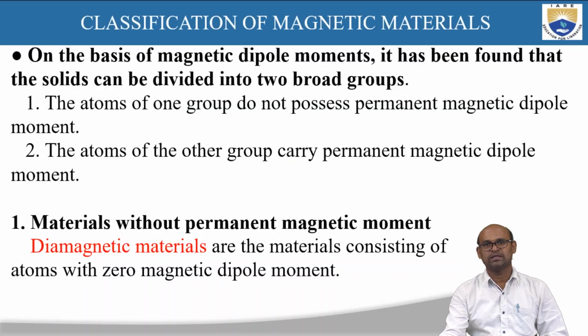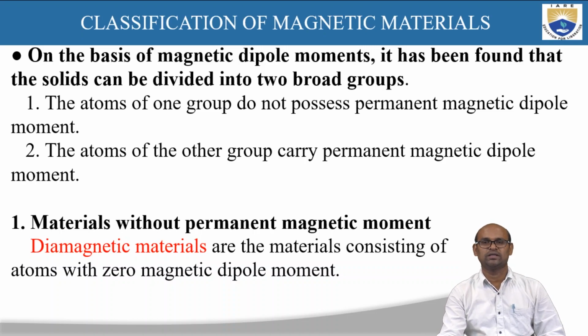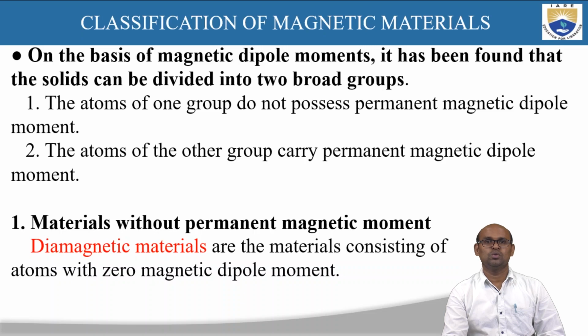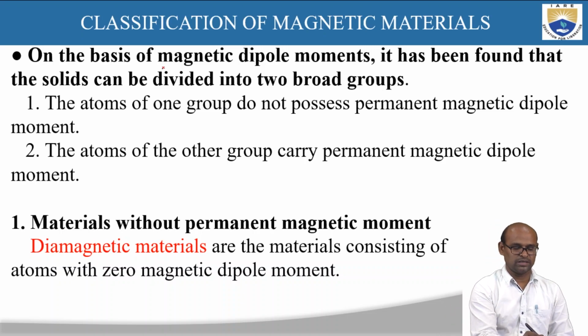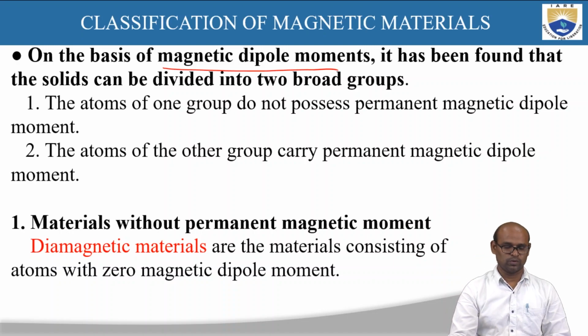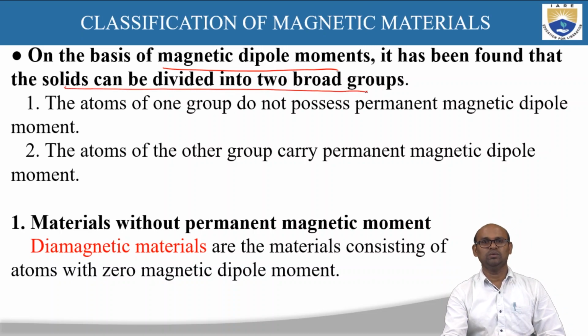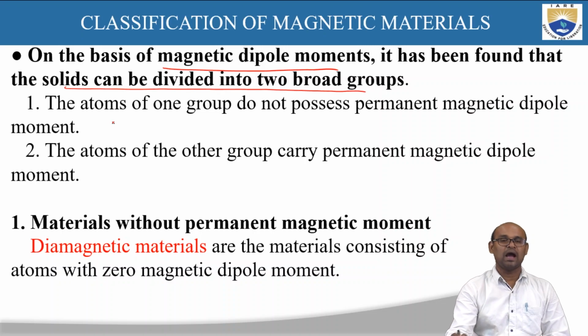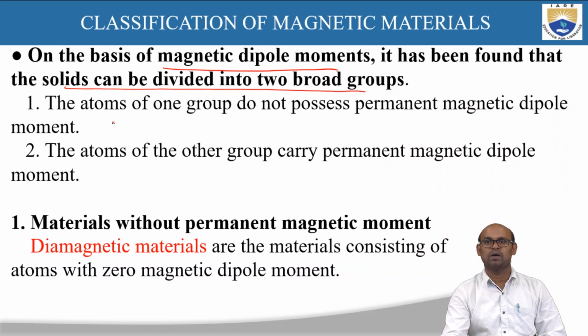So, on the basis of magnetic dipole moments, which we discussed in the last presentation, along with the relations between magnetic induction, magnetic field, magnetization, susceptibility, permeability, and so on. Many definitions we have discussed in the earlier presentation. Based on the magnetic dipole moments, solids are classified into two broad categories. The first one is the atoms of one group do not possess permanent dipole moments.